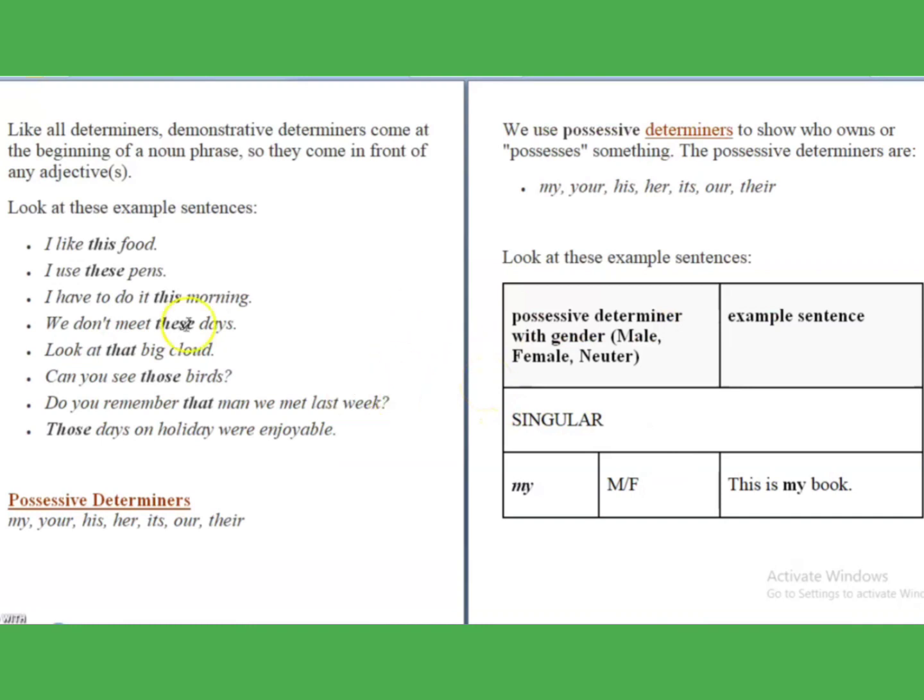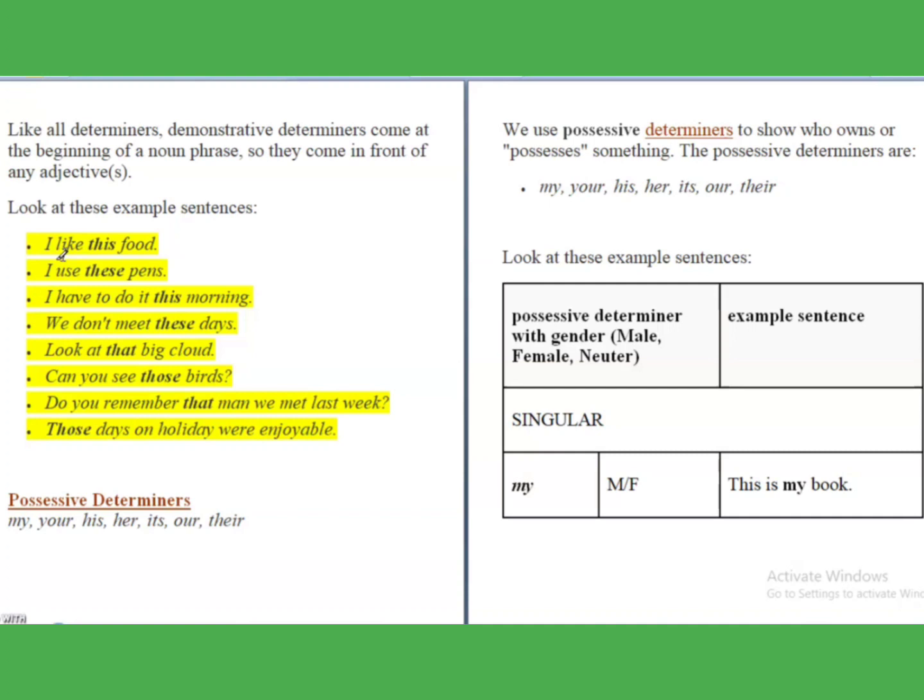Now here are a few examples of demonstrative determiners, like I like this food, I use this pen, I have to do it this morning, look at that big cloud, and so on. You can go through this. I will be sharing the same document in the description box also.